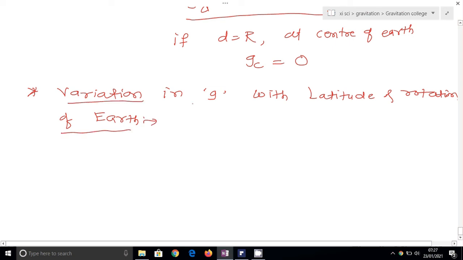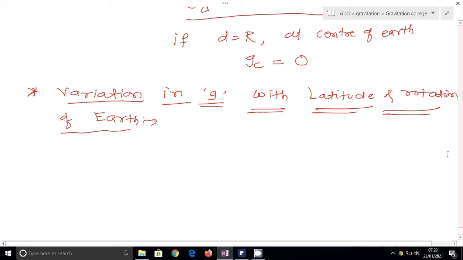So let's see what is the effect of latitude and rotation of earth on the value of acceleration due to gravity. First we have to know what latitude is, then we can understand the effect of latitude on acceleration due to gravity. Latitude is an angle made by the radius vector of any point from the center of the earth.